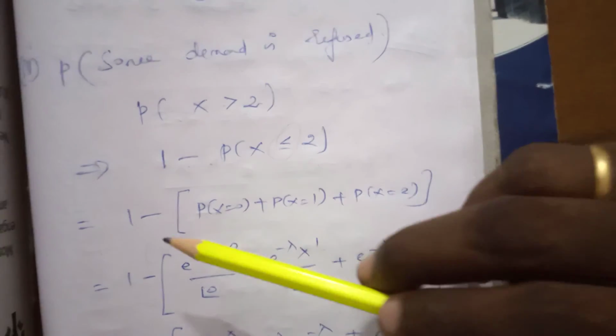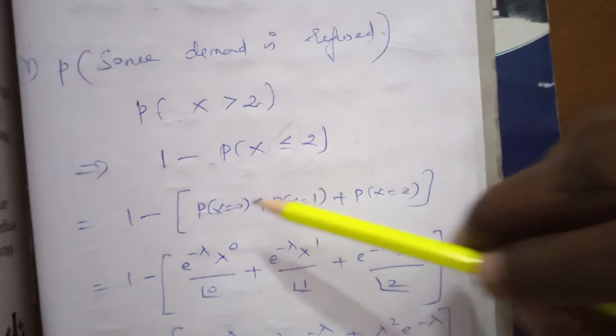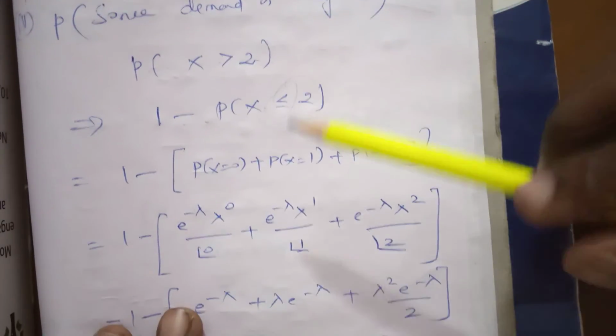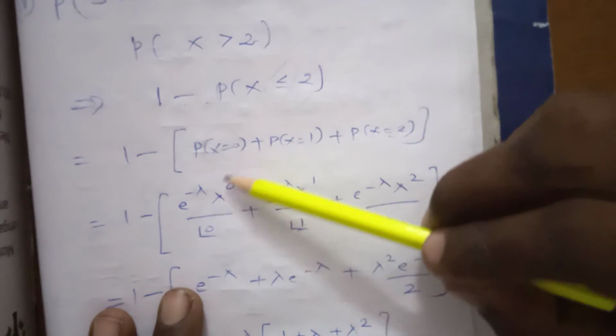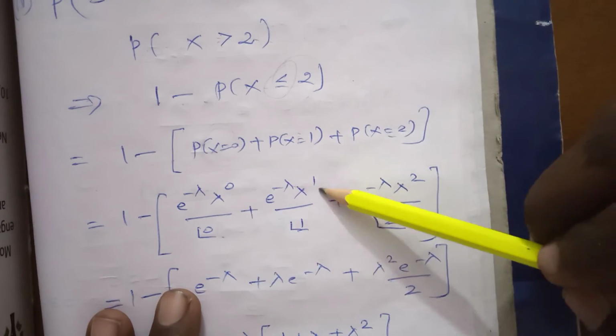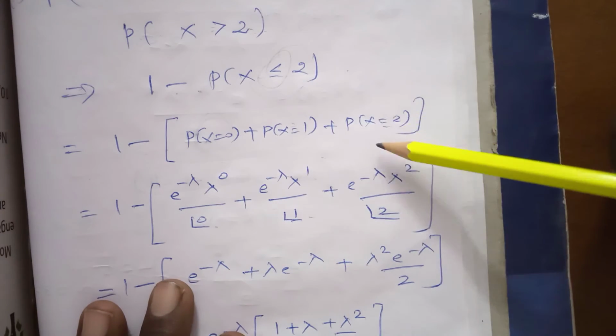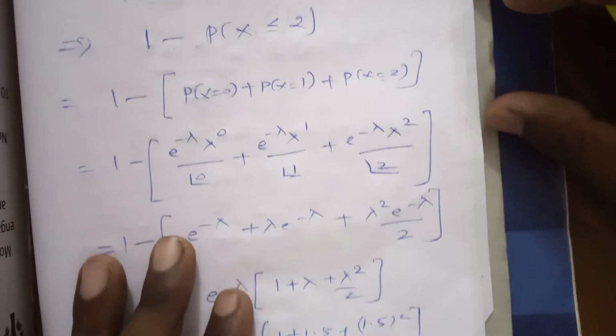Applying the property, 1 minus probability of x less than or equal to 2 means we include 0, 1 and 2. For 0: e power minus lambda, lambda power 0 by 0 factorial. For 1: e power minus lambda, lambda power 1 by 1 factorial. For 2: e power minus lambda, lambda square by 2 factorial.